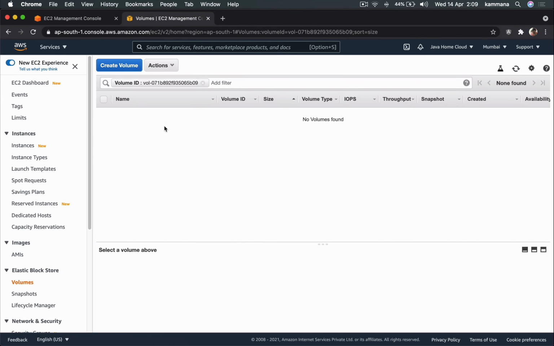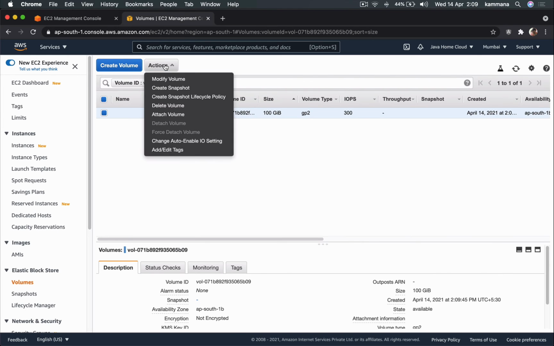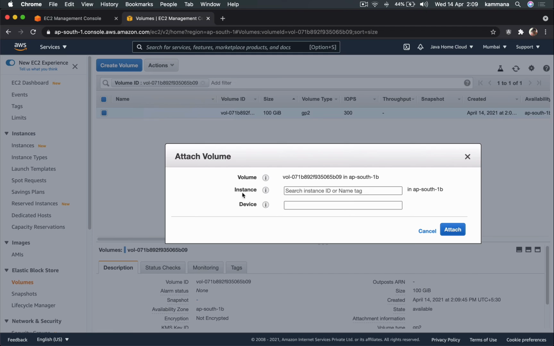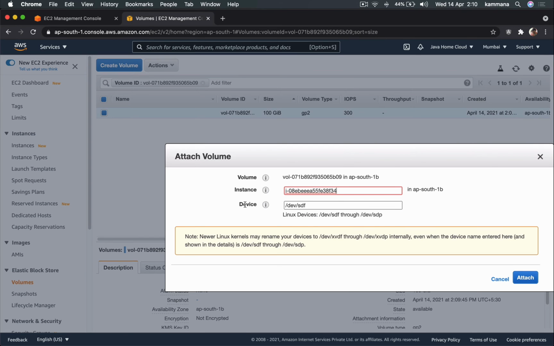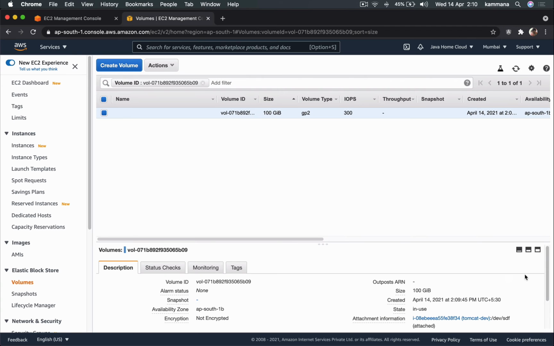After creating the volume, refresh. Go to actions, attach volume. To which instance? I want to attach this volume to Tomcat Dev, for example. Device gets auto-populated, attach. So we still have further steps to take care of.